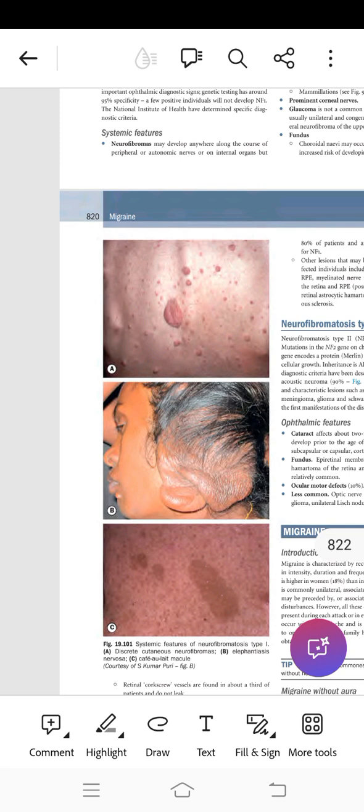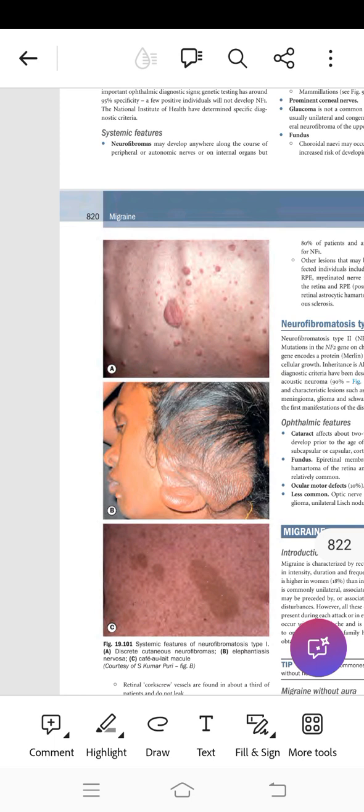Neurofibromatosis type 1 is also known as von Recklinghausen disease, and it is the most common phakomatosis, affecting 1 in 4,000 individuals, having autosomal dominant inheritance with irregular penetrance and variable expressivity. 50% have new mutations. So neurofibromin is present on chromosome number 17, and its mutation or a lack of this gene, which carries the neurofibromin protein, will cause the excessive growth of cells, leading to tumors and deregulation.